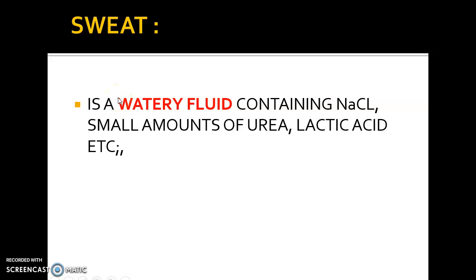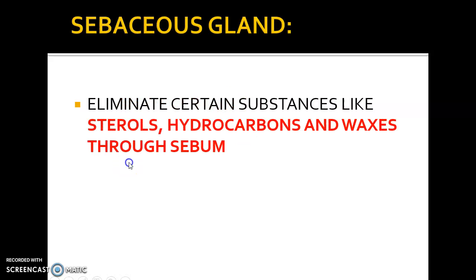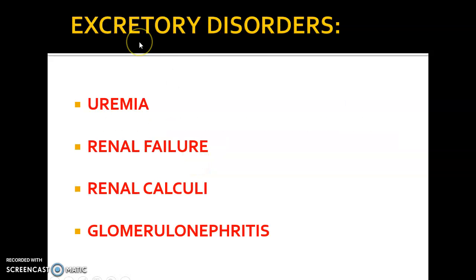Sweat is a watery fluid containing sodium chloride, small amounts of urea, lactic acid, etc. The sebaceous gland eliminates certain substances like sterols, hydrocarbons and waxes through sebum. So that explains how, apart from the kidney as an excretory organ, liver, skin as well as the lungs help in removal of the other excretory waste.